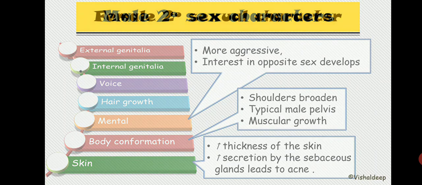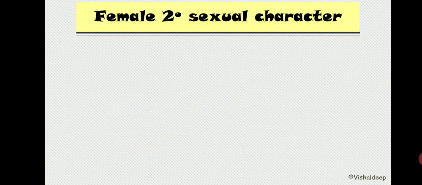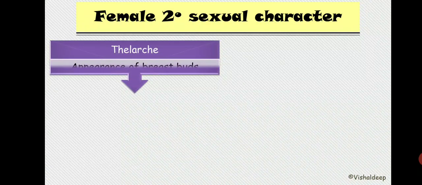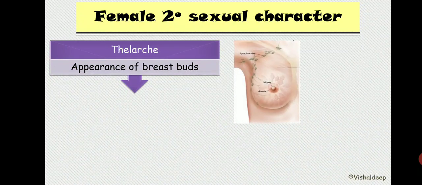Now let's discuss the female secondary sexual characters. So the first feature that develops as a female secondary sexual character is the development of the breast, or appearance of the breast bud. It is known as thelarche. It is basically the appearance of the breast bud.